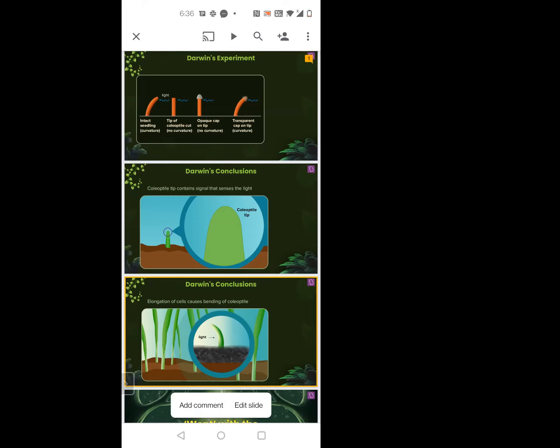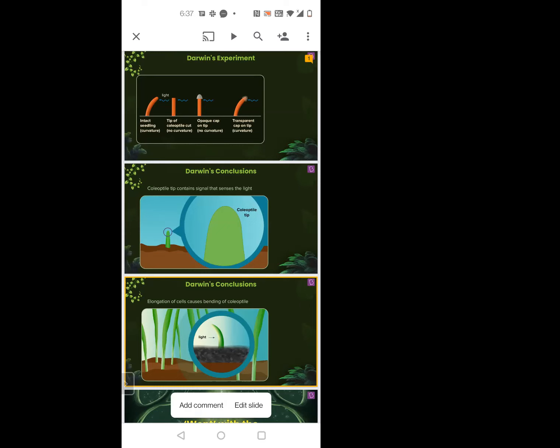Third, I'm putting a cap which is very opaque so that light can't enter into it. No such bending. With that kind of cap, again, it is not bending. But when I am putting a transparent cap, wherein the light can pass through it, that time there is a bend at the tip of the curvature. So it needs that outer cap, the coleoptile. So without it, no bending.